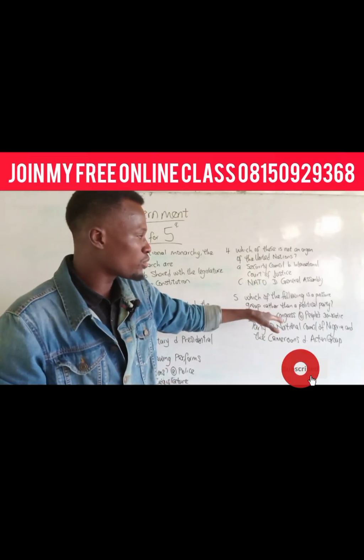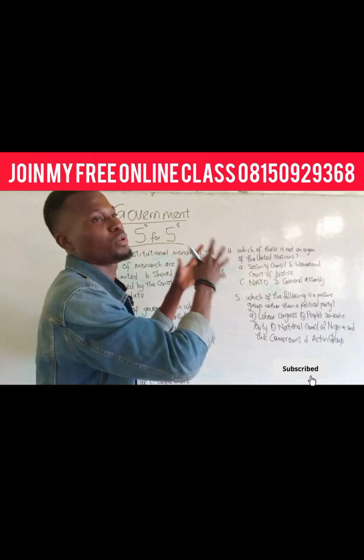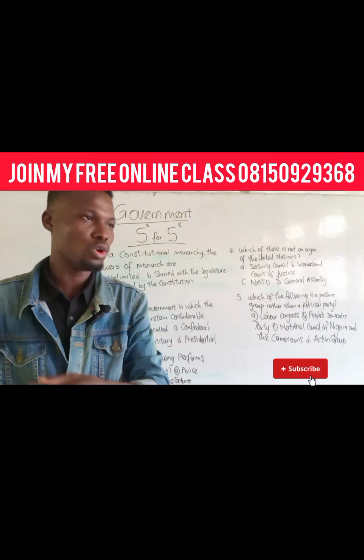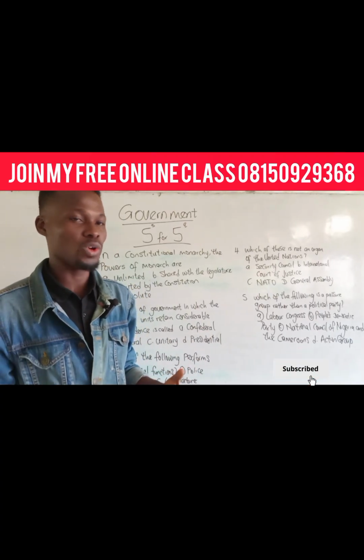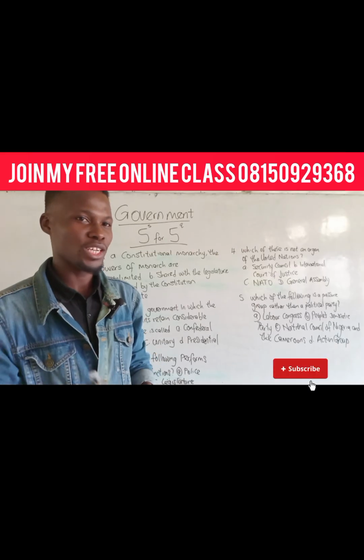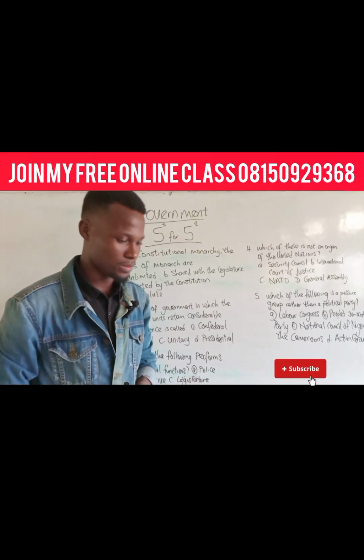So for you to be able to answer this question, you have to go back to know what a pressure group stands for, to know what political parties stand for, to know their aims and their objectives, and even their structure. Even pressure groups have types. All right, so what is now secret 2 in tackling past questions?